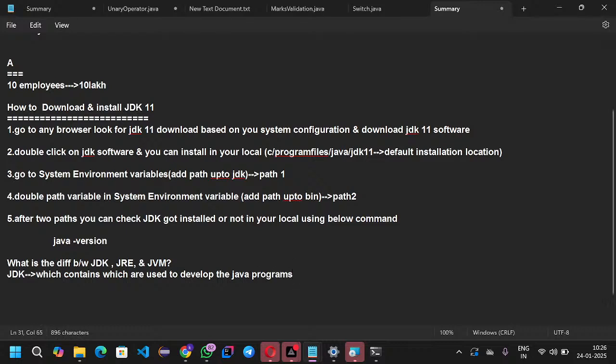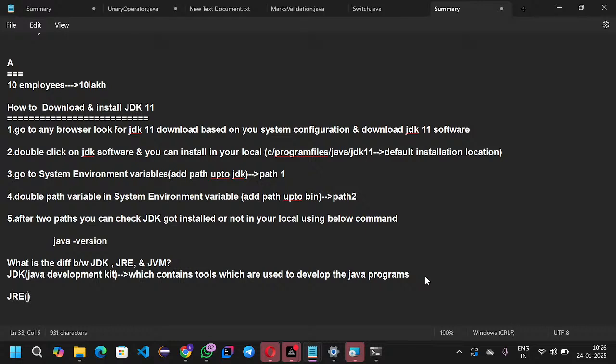Are you guys clear with my point? JDK is the Java Development Kit, which contains tools which are used to develop Java programs.